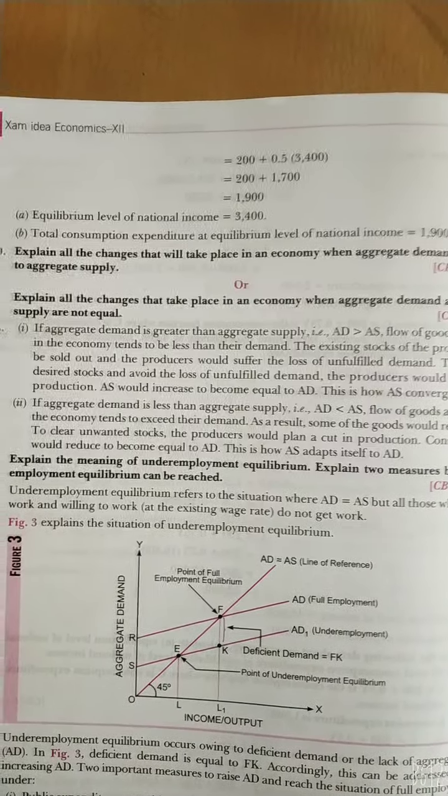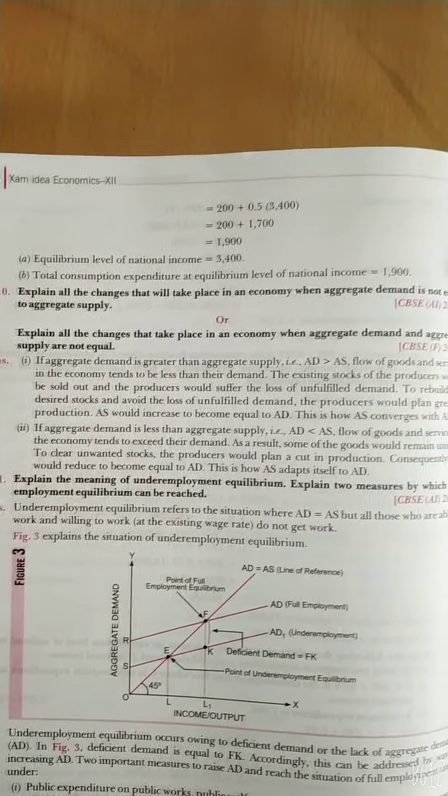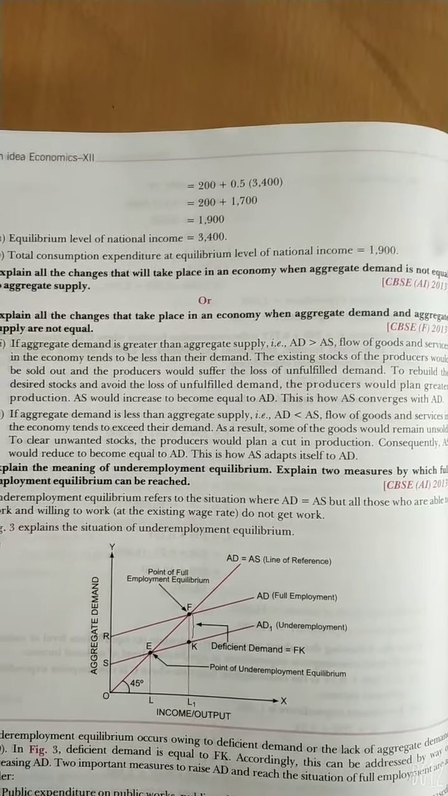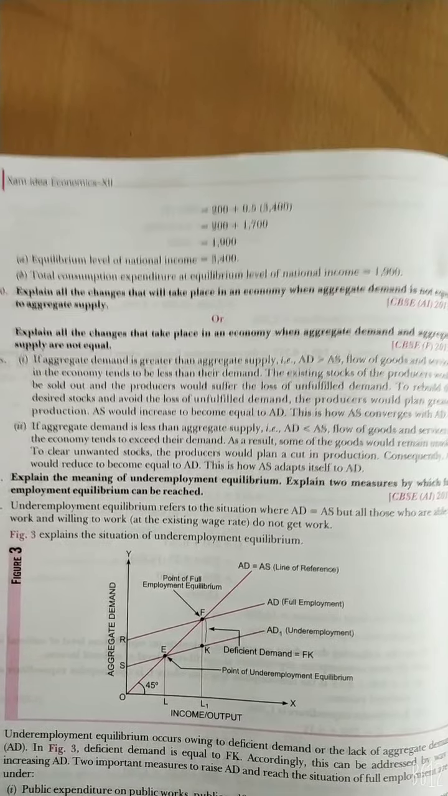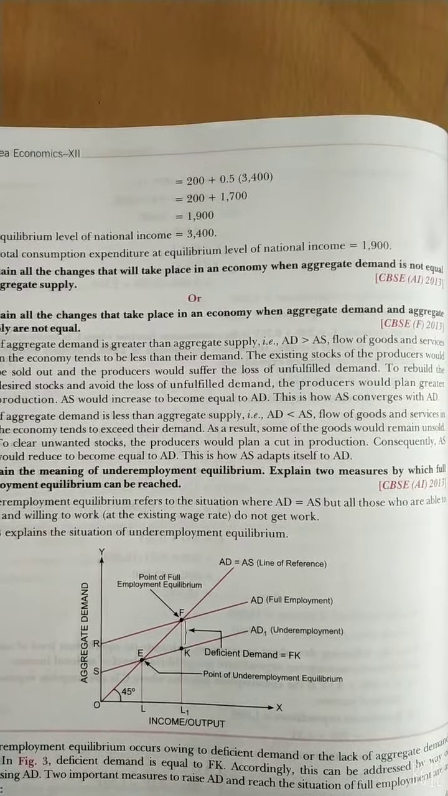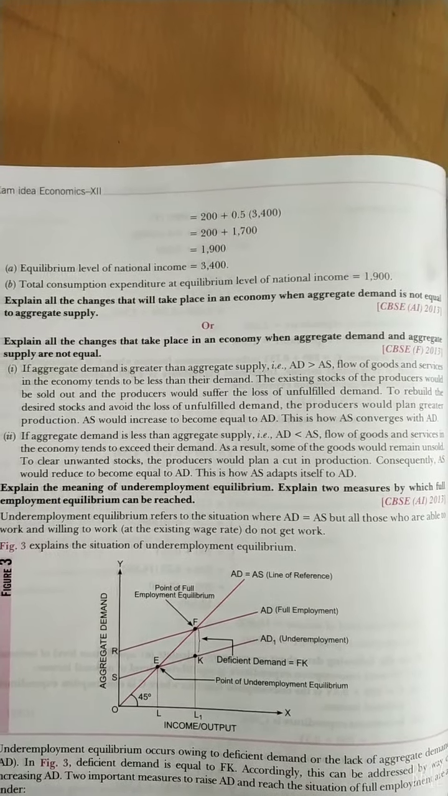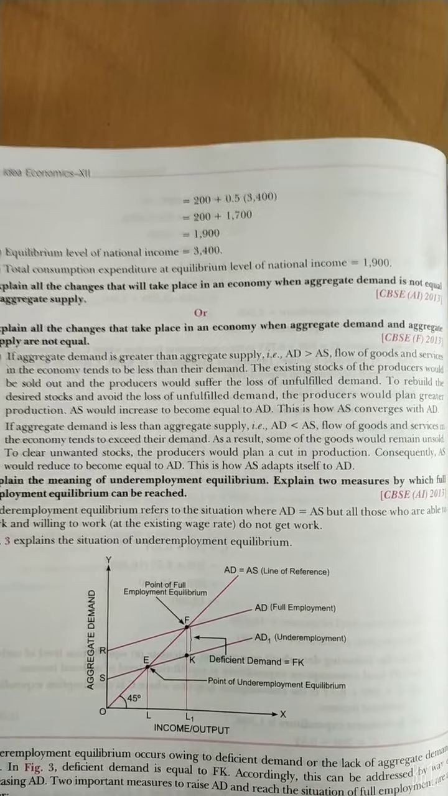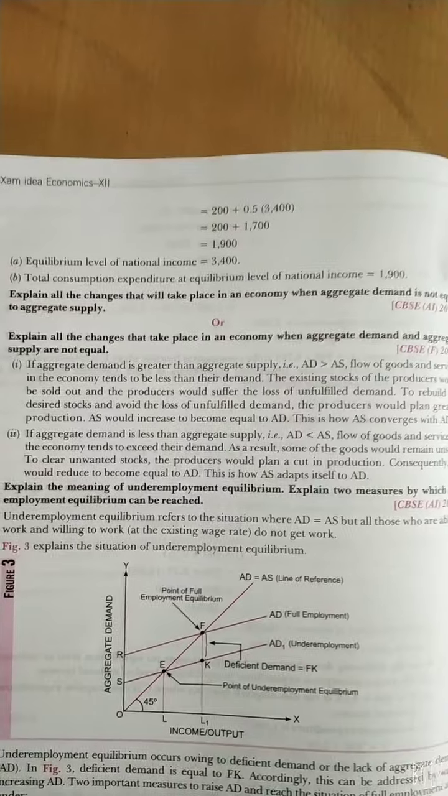Next point: if aggregate demand is less than aggregate supply, that is AD is less than AS, the flow of goods and services in the economy tends to exceed their demand. As a result, some of the goods would remain unsold. To clear the unwanted stock, the producer would plan a cut in production, and consequently AS would reduce to become equal to AD, and this is how AS adapts itself to AD.